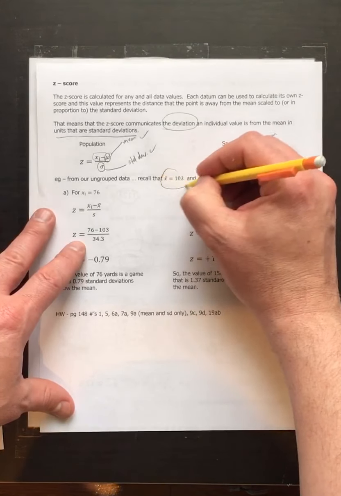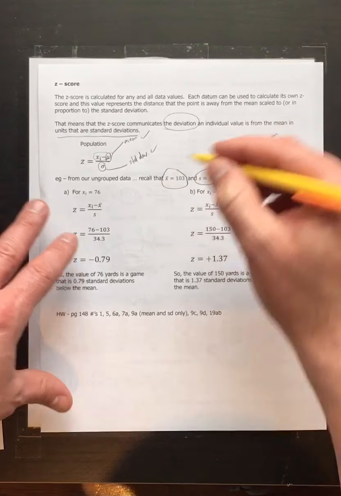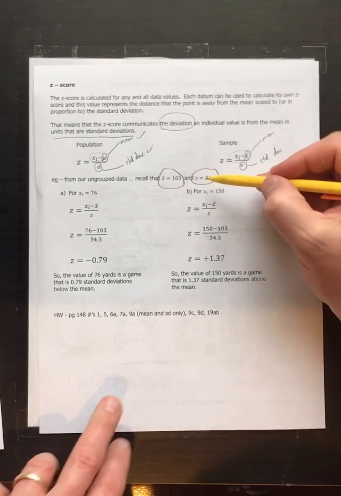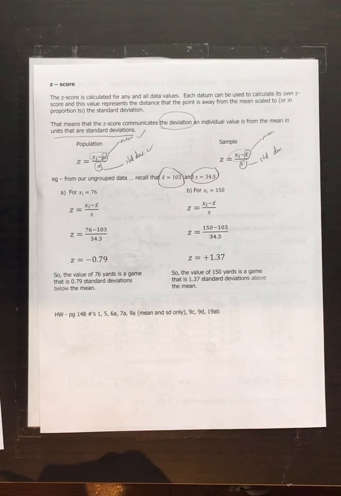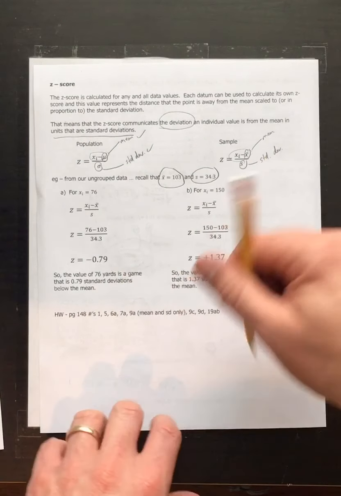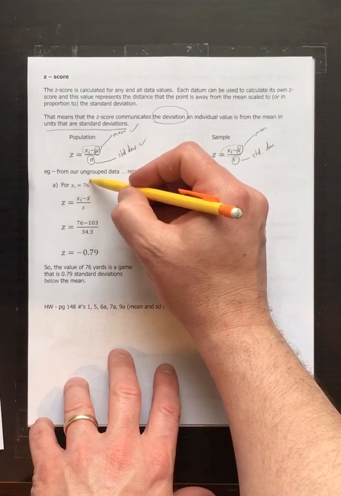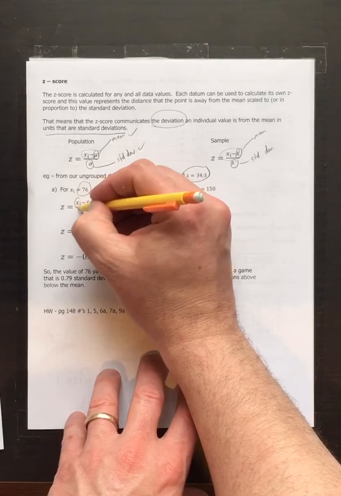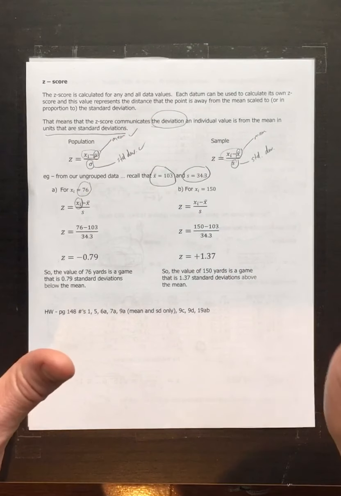Here we've already calculated them for previous examples. These are the rushing yards for Marshawn Lynch. We've got our mean of 103 yards, standard deviation of 34.3, if you can remember back from our raw standard deviation calculations. So I want to look at a game where he got 76 yards. That's the individual data value. That's x sub i. x sub i is the individual data value.